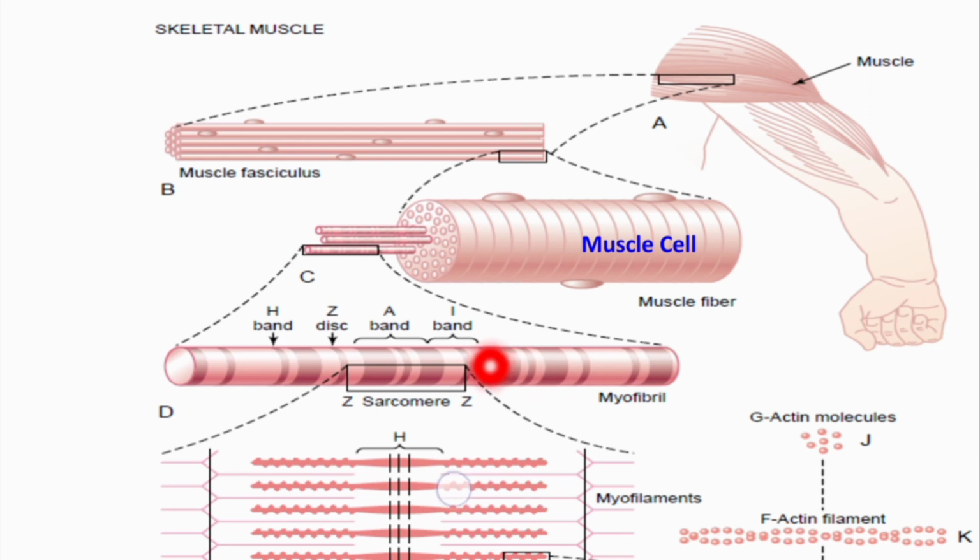And in turn each myofibril is made up of contractile proteins, that is these actin and myosin proteins. These are the contractile proteins. These are called myofilaments.